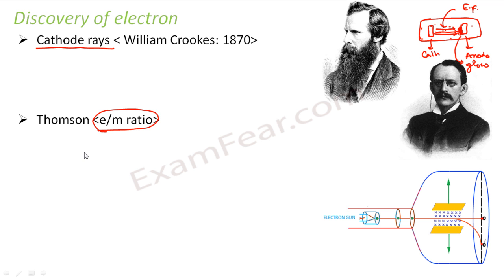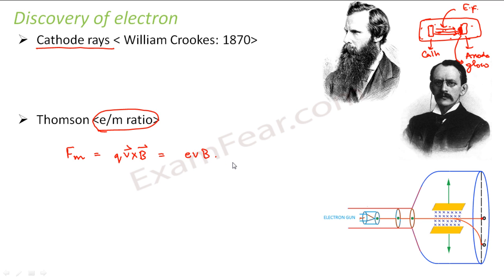So Thomson did some calculations on this. He asked what is the magnetic force due to the magnetic field which he applied. It is nothing but Q into V cross B, that is, eVB, where we assume the charge on each particle of these cathode rays. Nobody knew what those particles were, but he assumed that the charge on the negatively charged particle is e, velocity is v, and the magnetic field which he applied, he knew its magnitude.